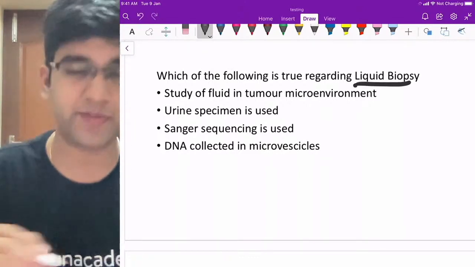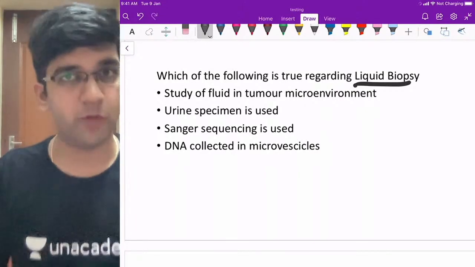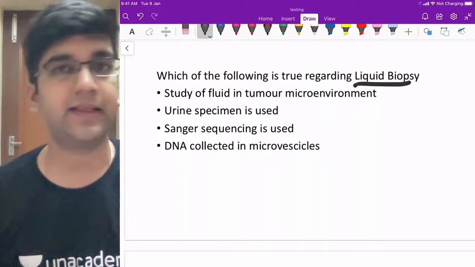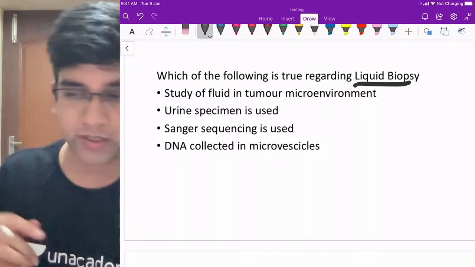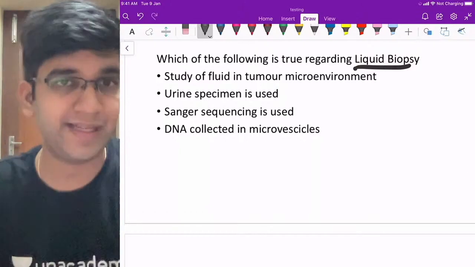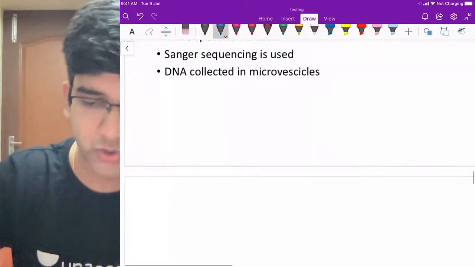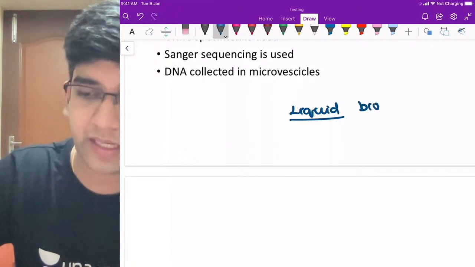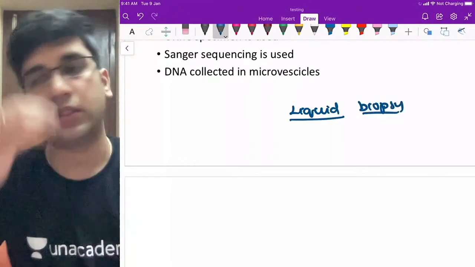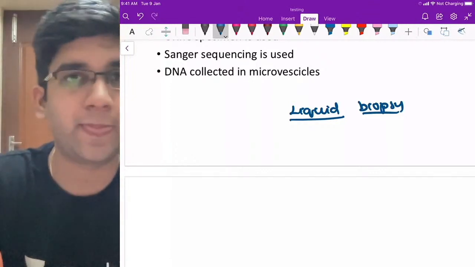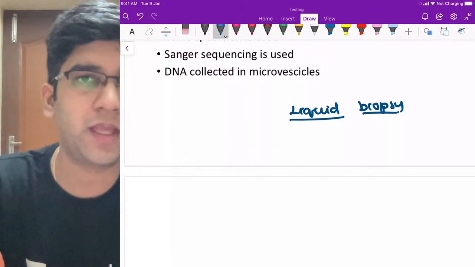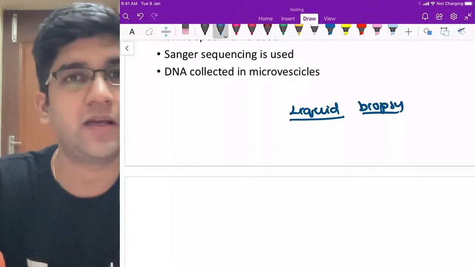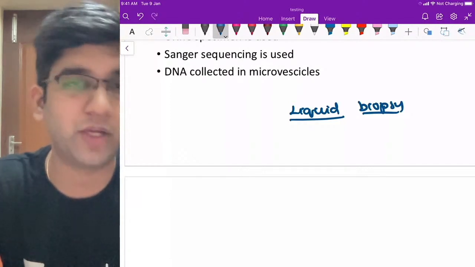So we look at liquid biopsy. First, we'll understand what is a liquid biopsy and how do we do it and what are the utilities of liquid biopsy. Then maybe we'll come to the MCQ and see it, fine? So the question is, which of the following is true regarding a liquid biopsy? So what is a liquid biopsy? I'm sure that we must have learned about metastatic foci, right? In the steps of metastasis, if you remember the steps of metastasis, we have one place where I'm going to have a tumor emboli, right?